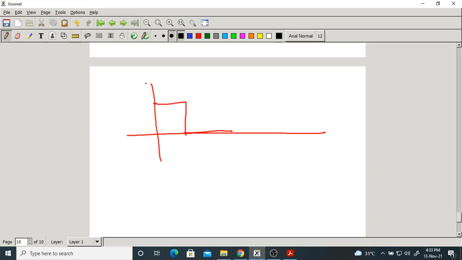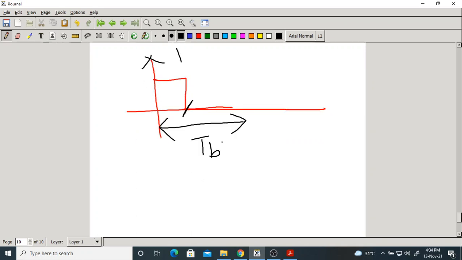For symbol 1, they do it like this, over TB. Here, what is the difference? The pulse has come to 0 before the TB duration ends. In RZ, return to 0, it returns to 0 before the next pulse arrives.